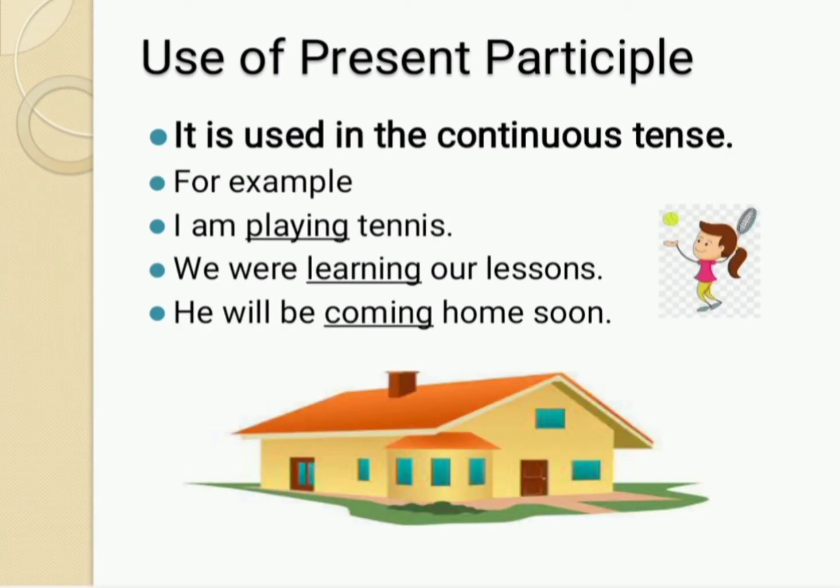Present participle is used in the continuous tense which is also known as the progressive tense. Let's see its different examples. I am playing tennis. Here the word playing is present participle which is used to denote that the work still is continuing. In the next example, we were learning our lessons. Here learning is present participle. In the next example, he will be coming home soon. Here, coming is present participle. So, this is the use of present participle in the continuous tense.